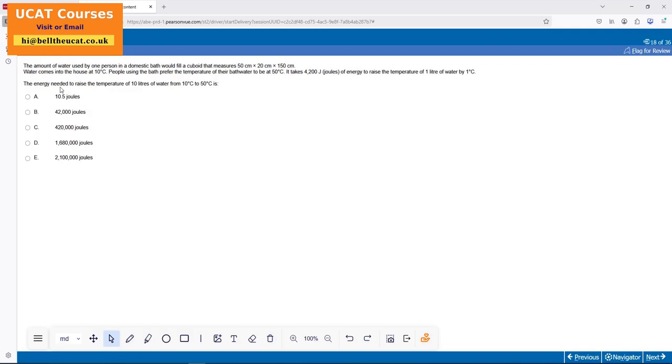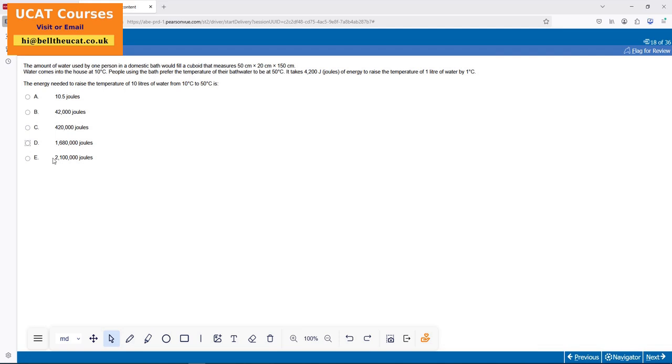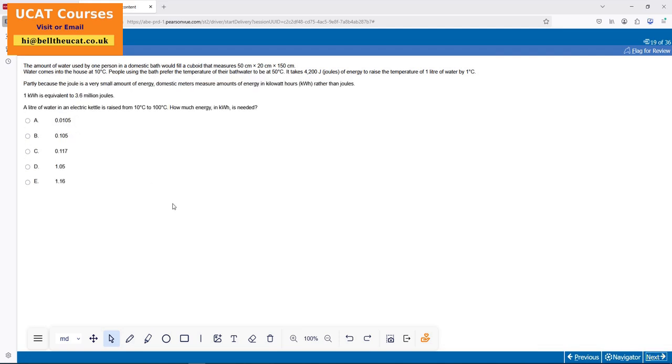The next question says energy needed to raise the temperature. Oh yeah, that's again literally chemistry. What is the energy needed to raise it? 10 litres times 10 times 40. 168. Boom. That's my answer. What sort of a question is that? That's a chemistry question. I'm just using my knowledge of chemistry and skimming through it. What does he want now?